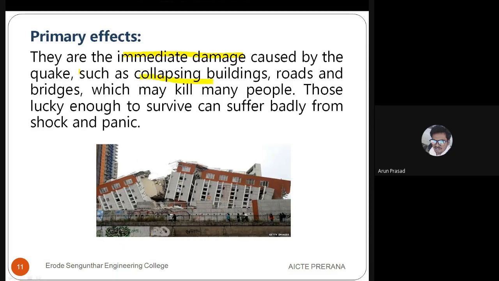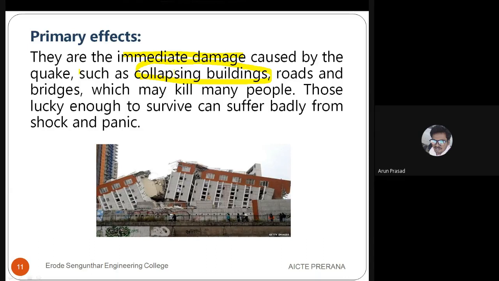Due to the movement of the earthquake, normally not all buildings are constructed using earthquake loads. Generally, while designing a building, we design the beams, columns, slabs, and other structural members for the loading patterns also: dead load, live load, wind load, and earthquake load. Not all buildings are designed for these two. So we have to consider the earthquake load and the wind load, to avoid these types of effects.